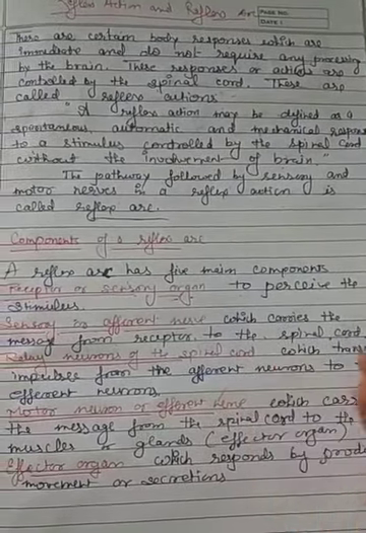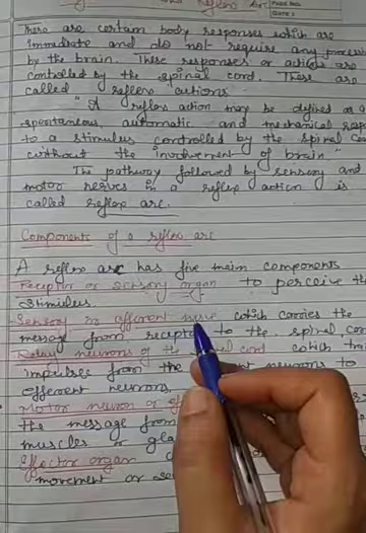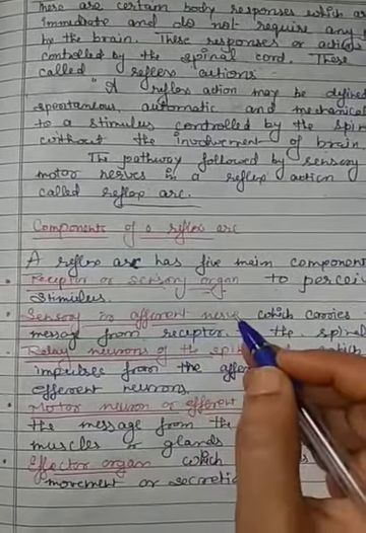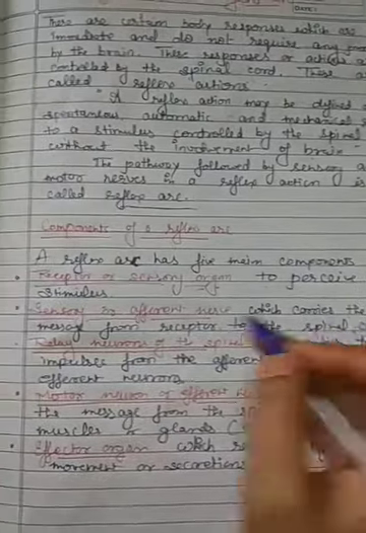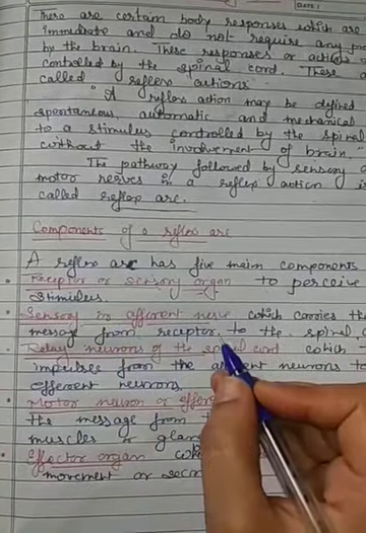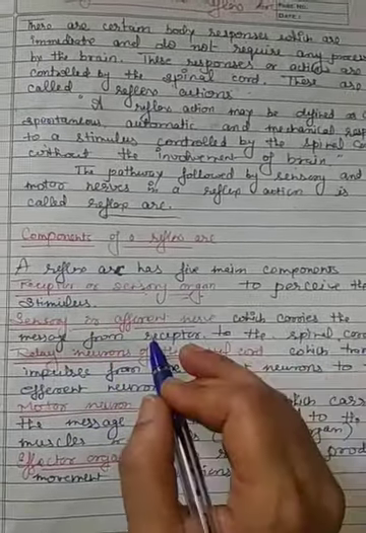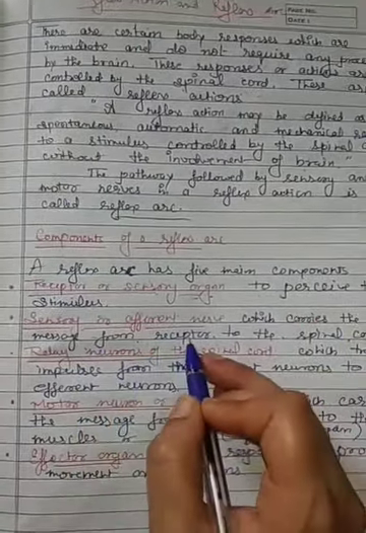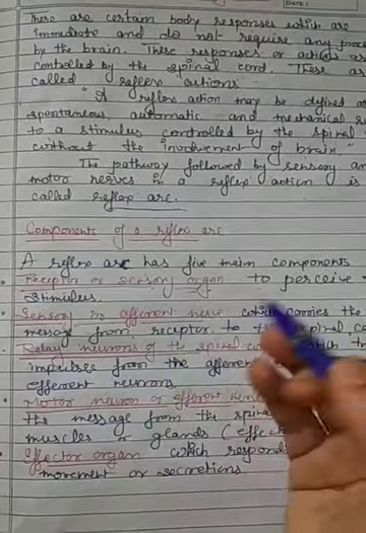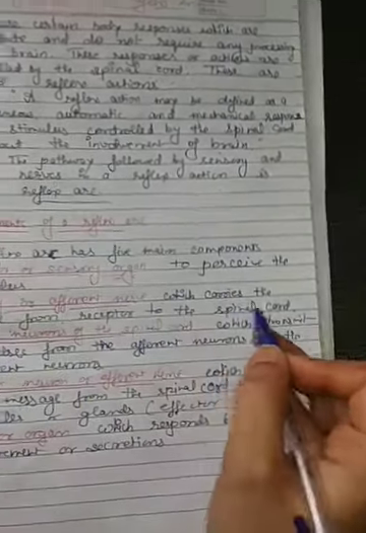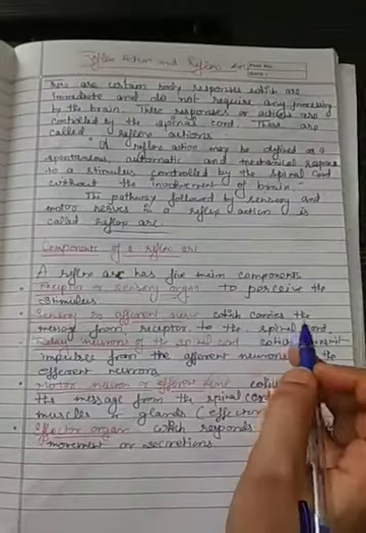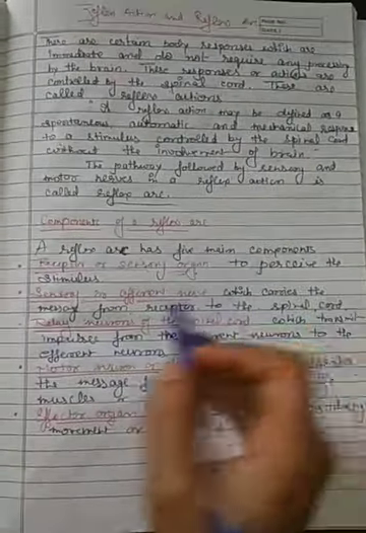Now, sensory or afferent nerves carry the message from the receptor to the spinal cord. Suppose we touch any hot object, so the sense organ is the skin. Sensory nerves carry the message from the receptor. What is the receptor? Our hand or legs, muscles, to the spinal cord. Okay, this is called the sensory nerve. It carries the message from the receptor to the spinal cord.